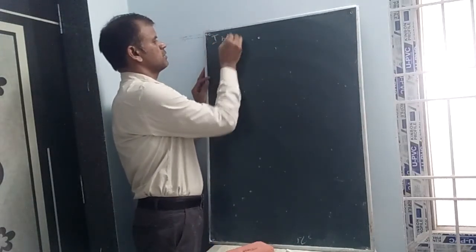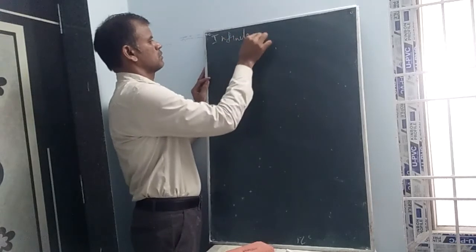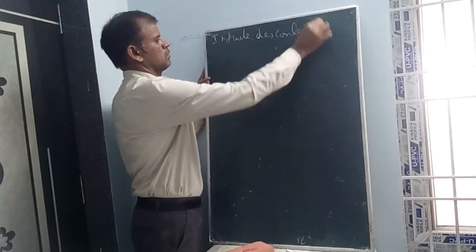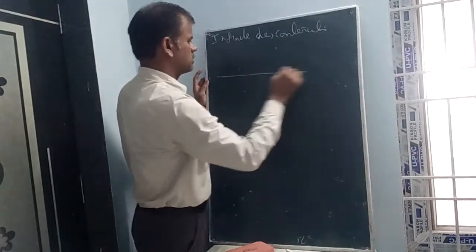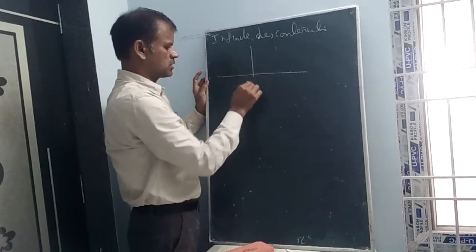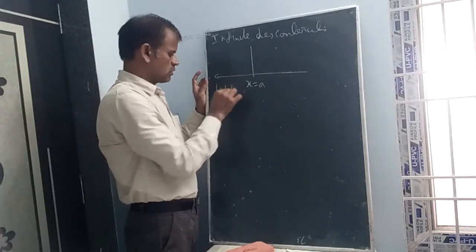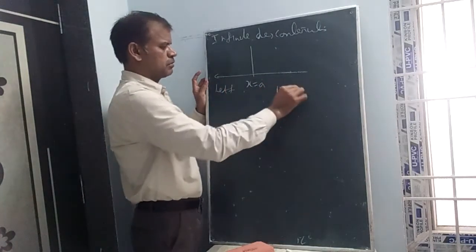Infinite discontinuity. Draw like this. This is A, at x equal to A I am writing. This is the left neighborhood and this is the right neighborhood.